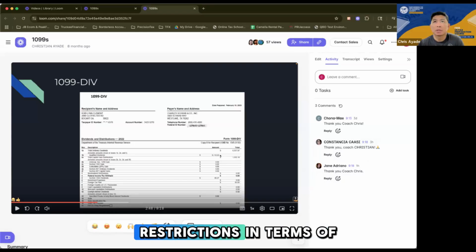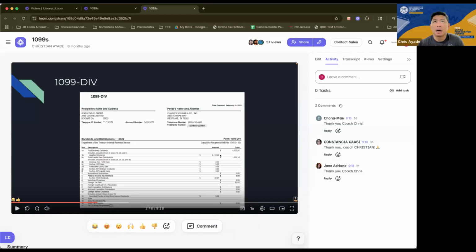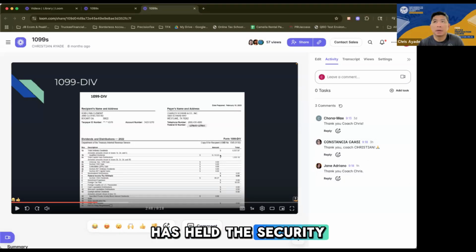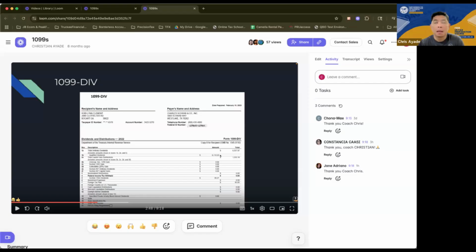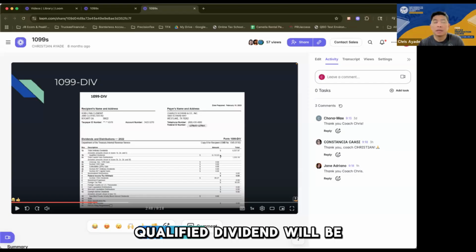There are also restrictions in terms of the days that the taxpayer has held the security. You don't need to know the nitty-gritty of qualified and ordinary dividends, but one thing you need to know is that qualified dividends will be lower than ordinary dividends.